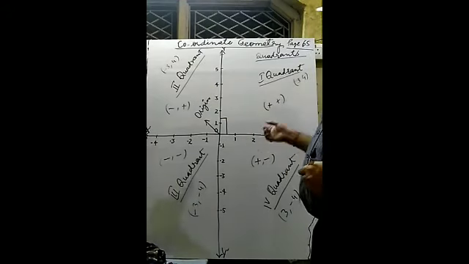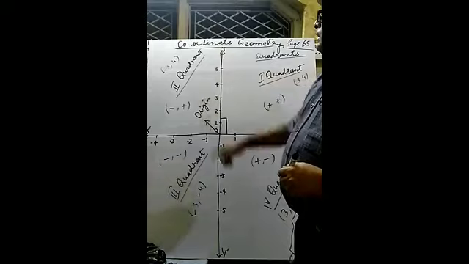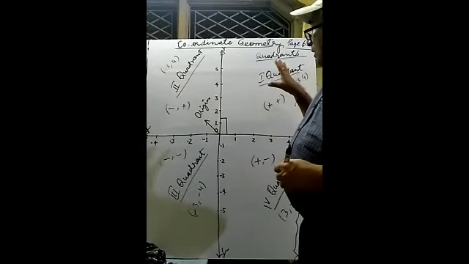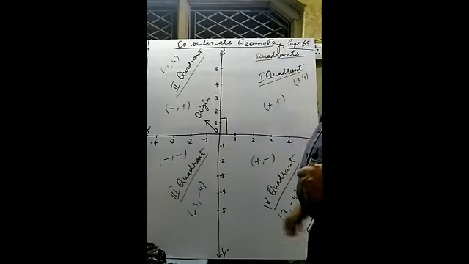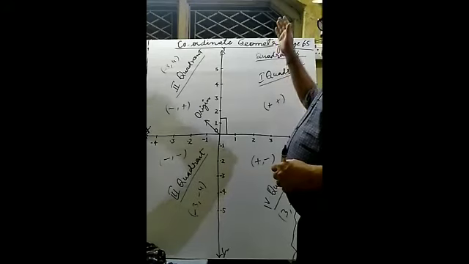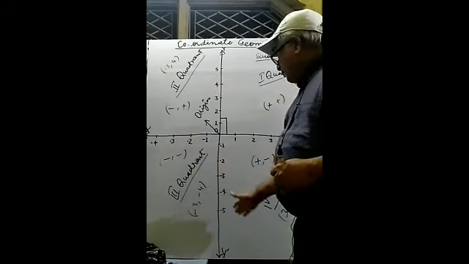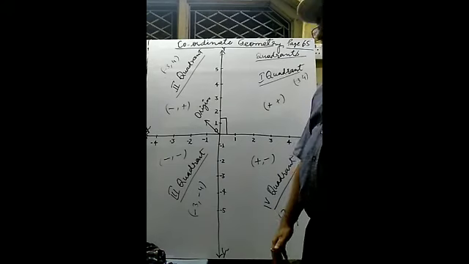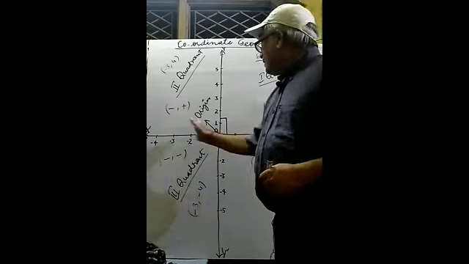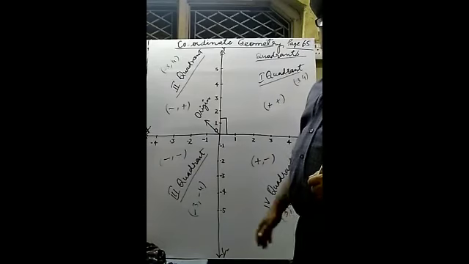In this way, today we have understood what the meaning of coordinate geometry is, what the meaning of an ordered pair is, how we can change this plane into a Cartesian plane, and what their sign conventions are.